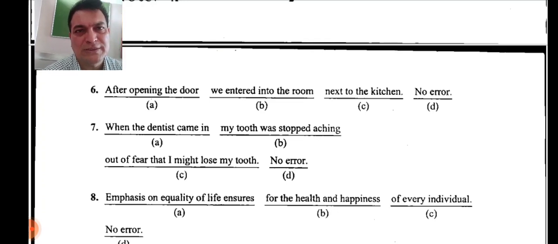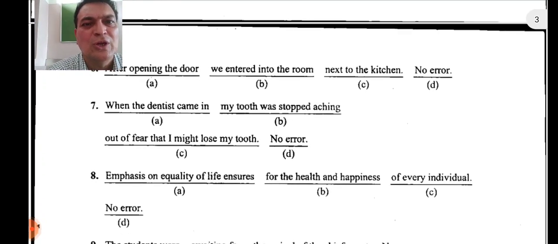There is nothing wrong with this. We can say, my toothache stopped, not that my tooth was stopped aching. It's a very awkward clause. So: when the dentist came in, my toothache stopped out of fear that I might lose my tooth. Okay, we'll move on to the next question.